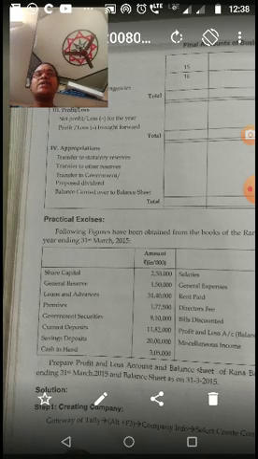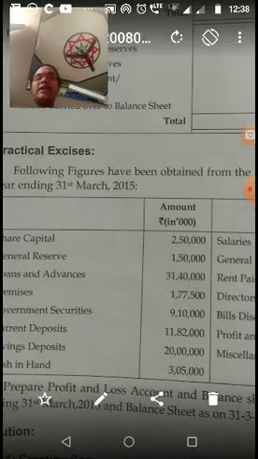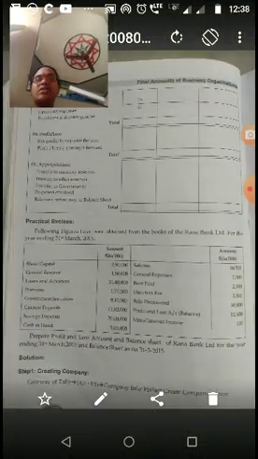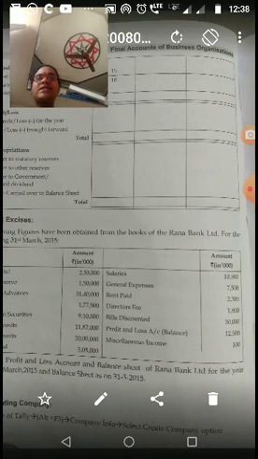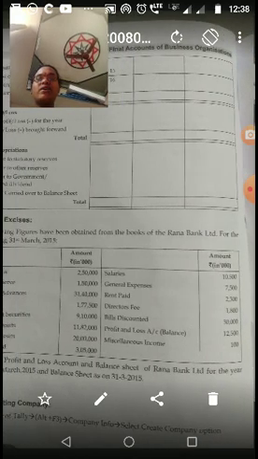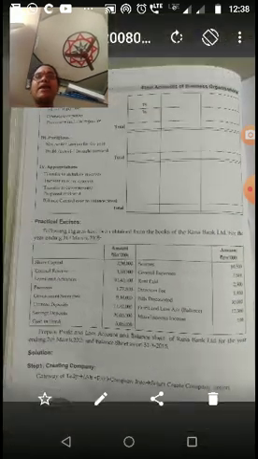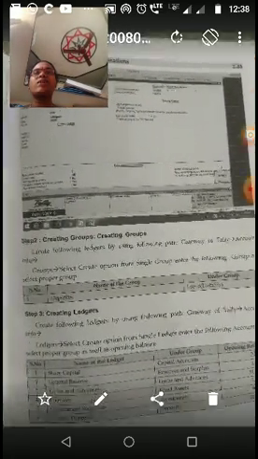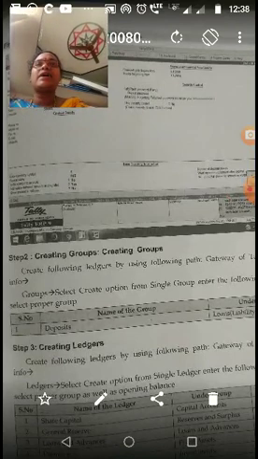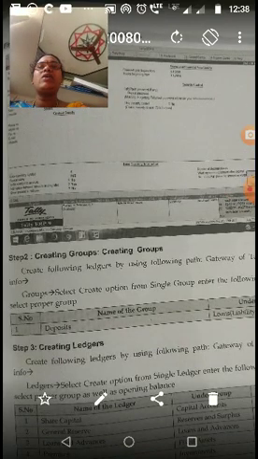First we have to create a new company in the Gateway of Tally menu. So Gateway of Tally, Alt plus F3, company info, select the create company option. Then the company creation form will be opened like this.